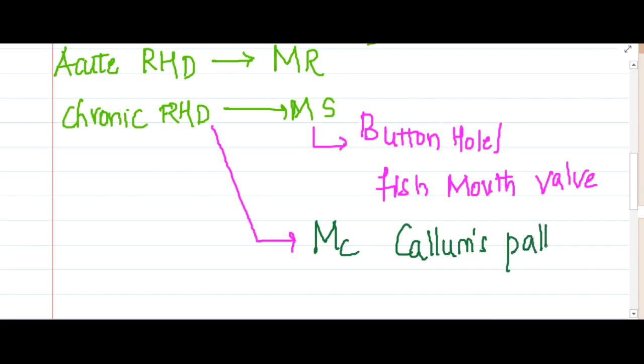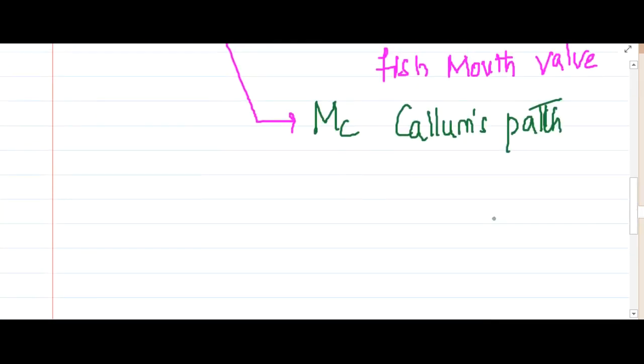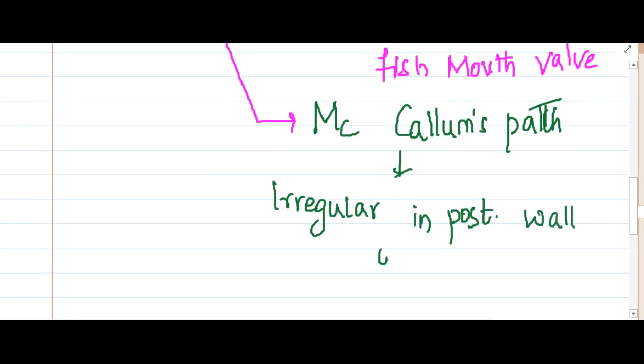This McCallum's patch is an irregular patch which is seen in the posterior wall of the left atrium. This is nothing but warty deposits or vegetations.